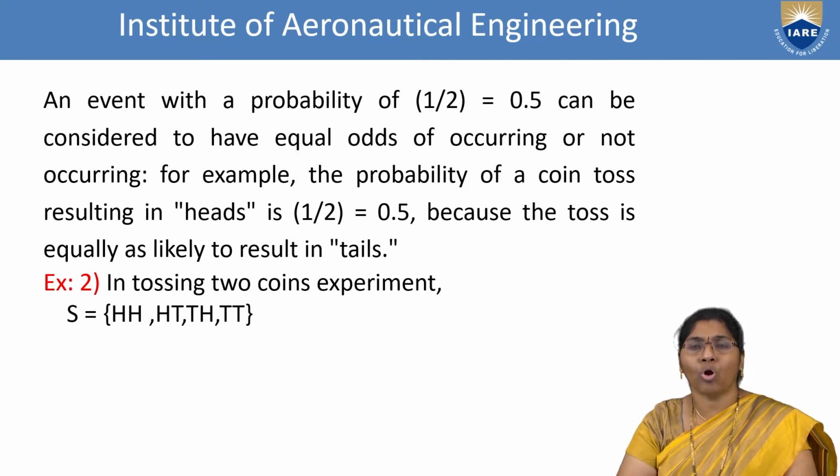Here we are tossing 2 coins at a time. This is another example. The possible outcomes in total are 4, that is head head, head tail, tail head, tail tail. The total outcomes are 4.